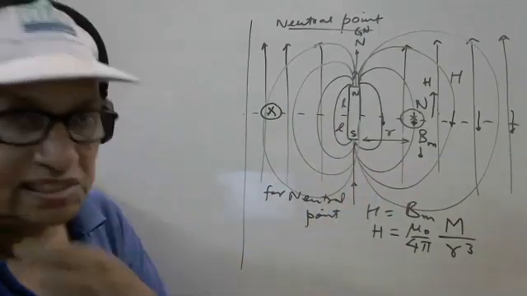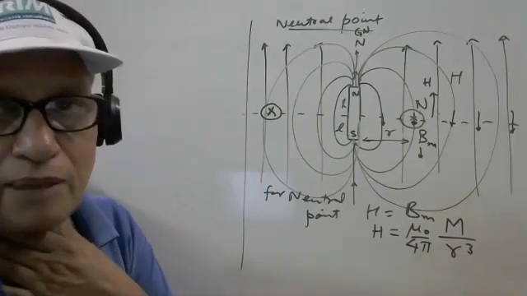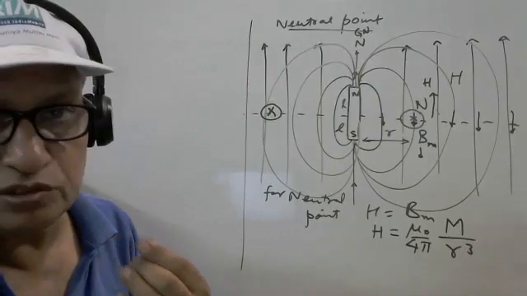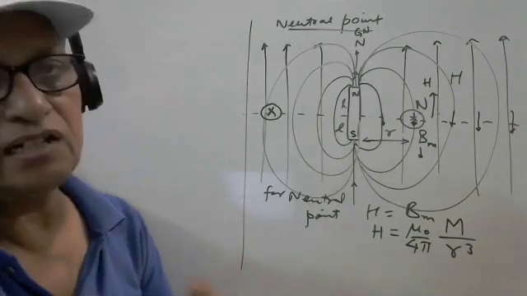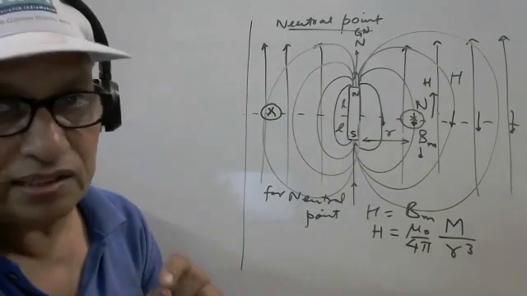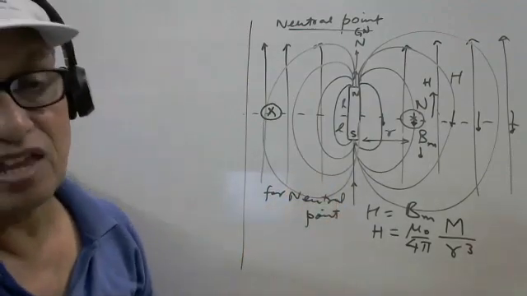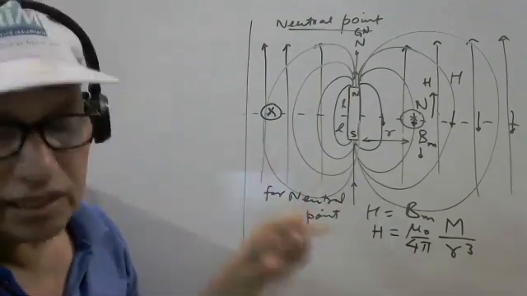Any doubt in this discussion? Now, what do you mean by the neutral point? Neutral point will tell you there are two magnetic fields, one produced by the Earth and the other produced by the small magnet. So there are only two neutral points possible here.